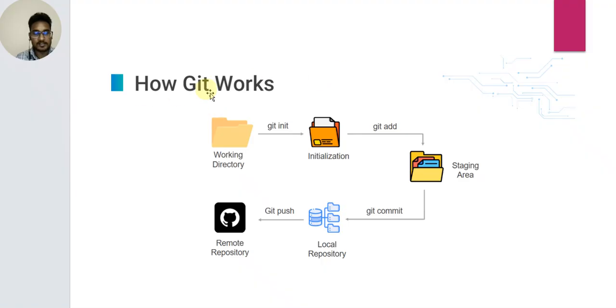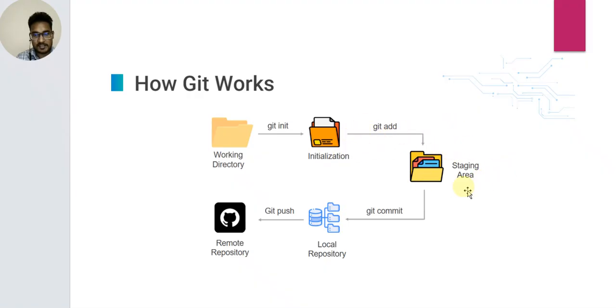How does Git work? Git कैसे काम करता है? First is the working directory. Working directory जैसे लिनक्स में हम डायरेक्टरी बनाते हैं कोई mkdir उसे उसी वर्किंग डायरेक्टरी। Then git init initializes the folder, then git add.